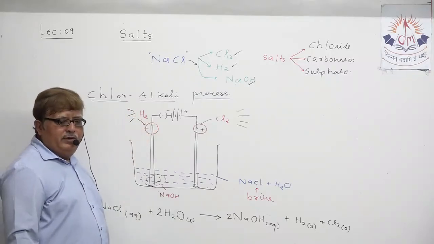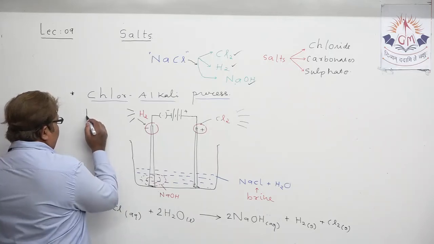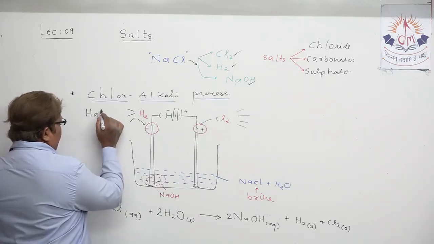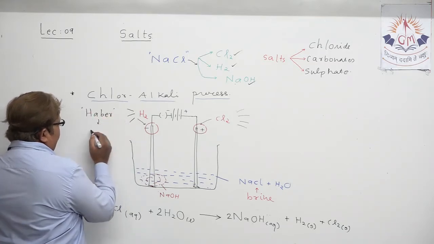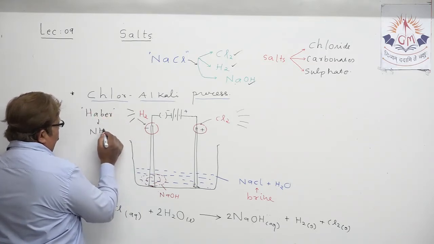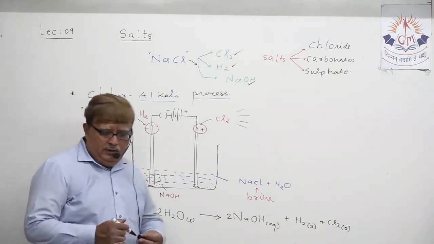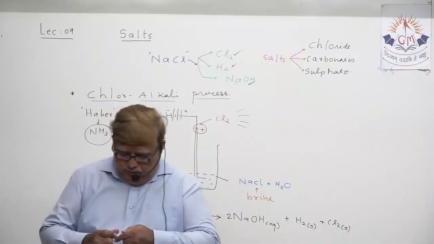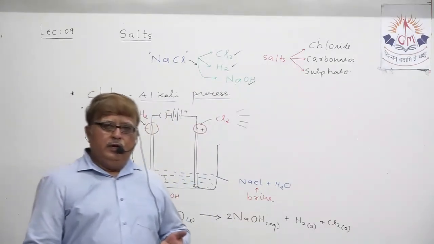But at least one use, the process name, I should mention, and you have to remember it carefully: Haber's process. That is for the production of ammonia gas, NH3. Hydrogen can also be utilized for the production of ammonia gas.